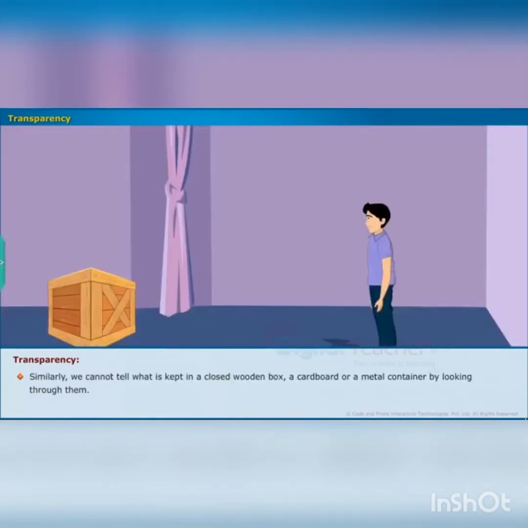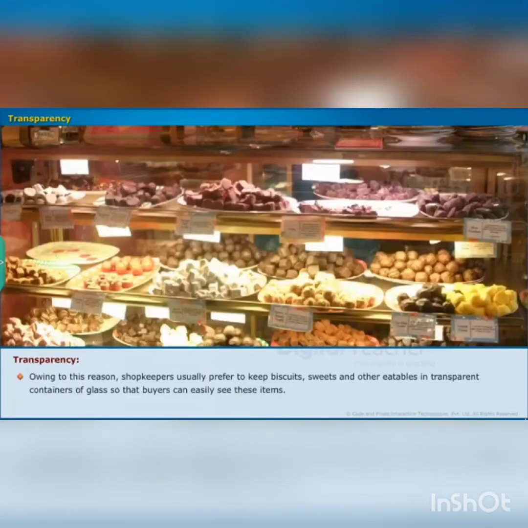Similarly, we cannot tell what is kept in a closed wooden box or a cardboard or a metal container by looking through them. Those substances or materials through which things cannot be seen are called opaque materials. Owing to this reason, shopkeepers usually prefer to keep biscuits, sweets and other eatables in transparent containers of glass so that buyers can easily see these items.